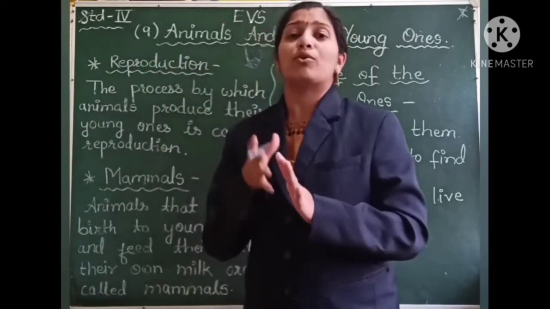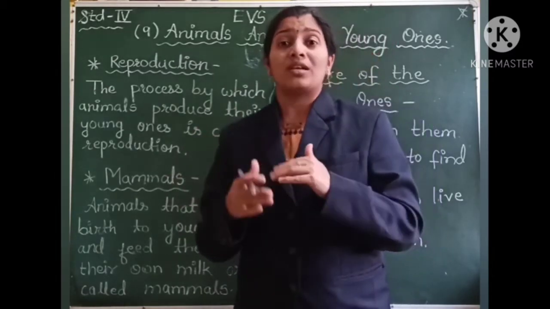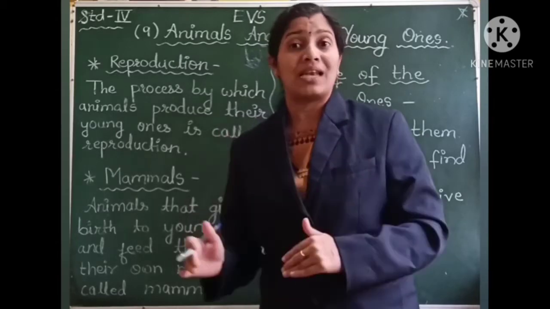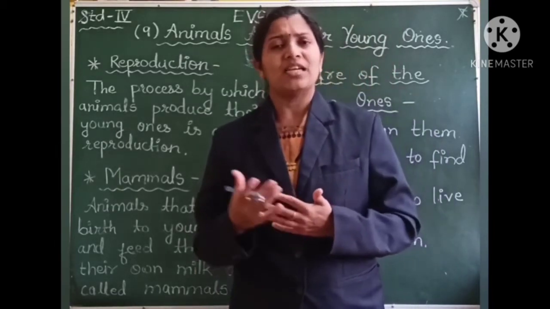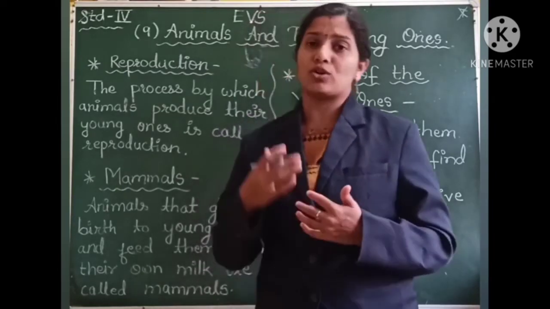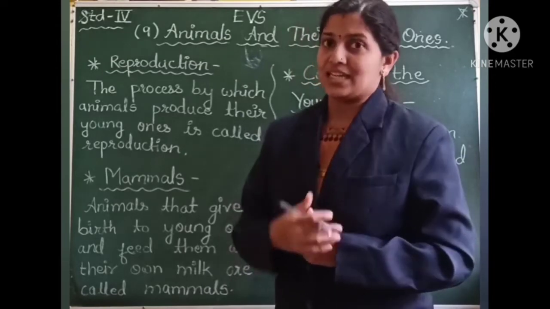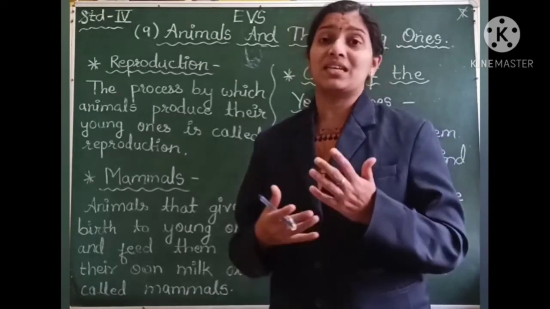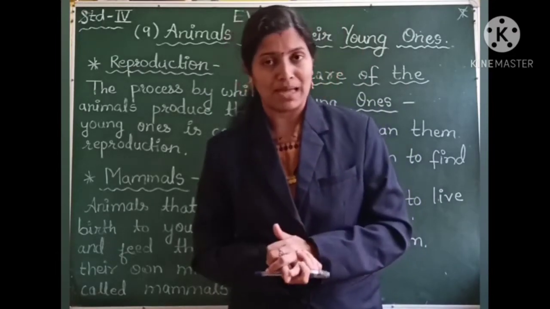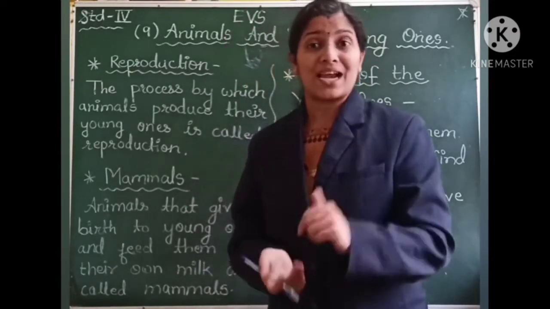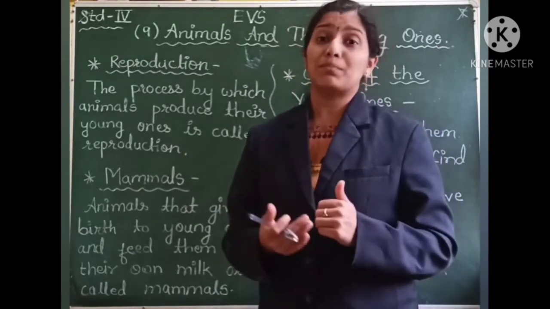As I told you about mammals, it is not true that only the animals that live on land are called mammals. The bat, it is also a mammal because it gives direct birth to its young one and it takes care of it. It can't feed its milk, but it gives direct birth to its young one, and so it is called a mammal. Similarly, the dolphins and whales, which are water animals, they too give direct birth to their